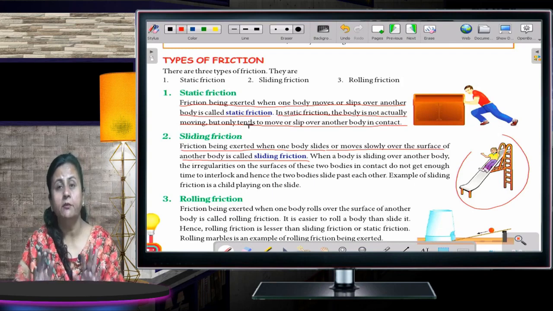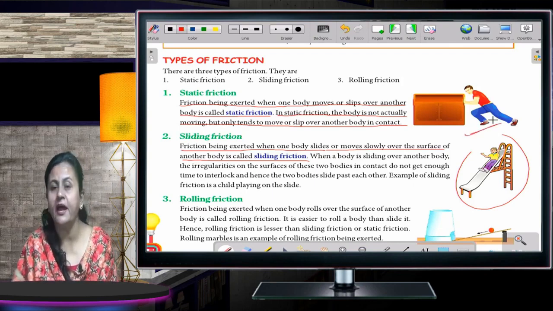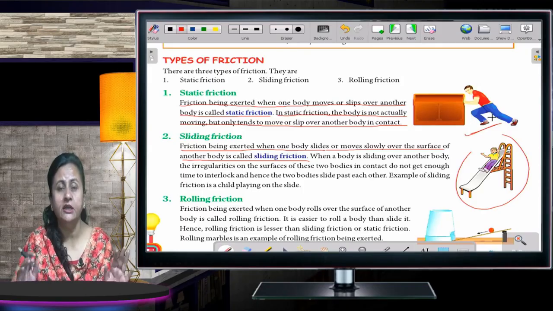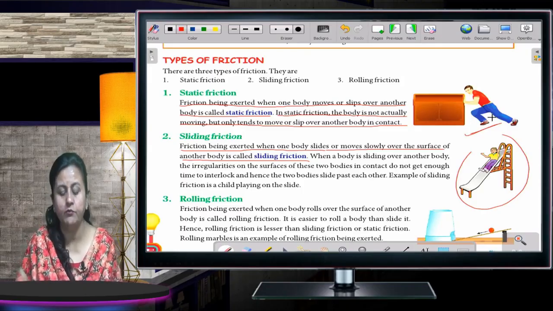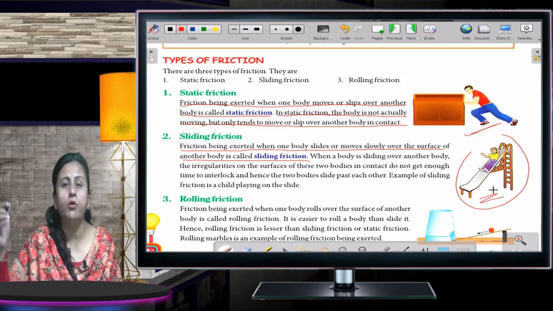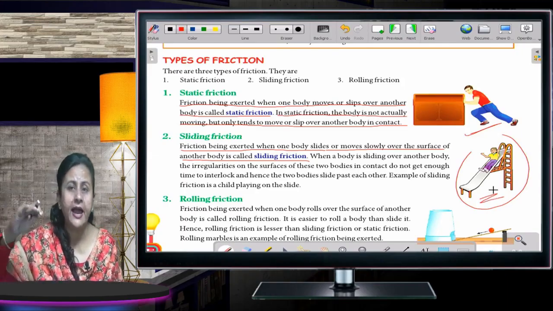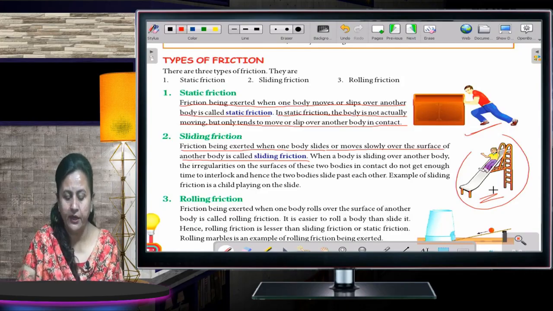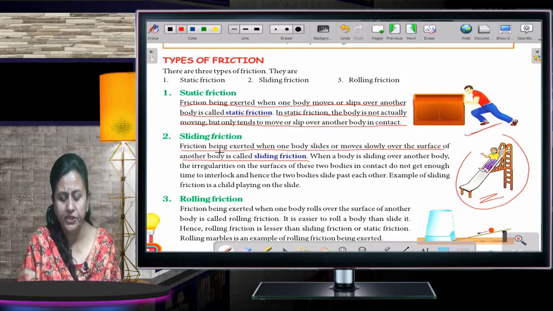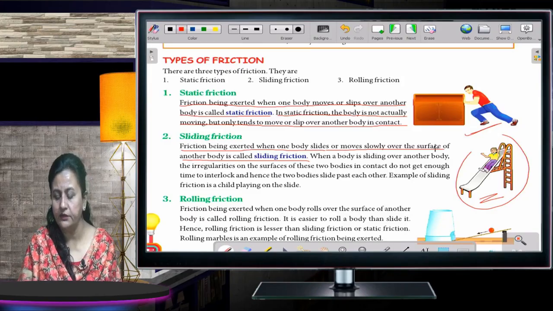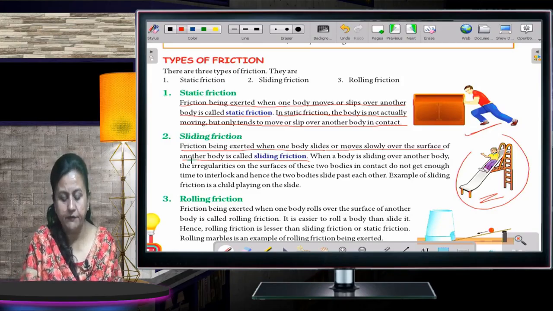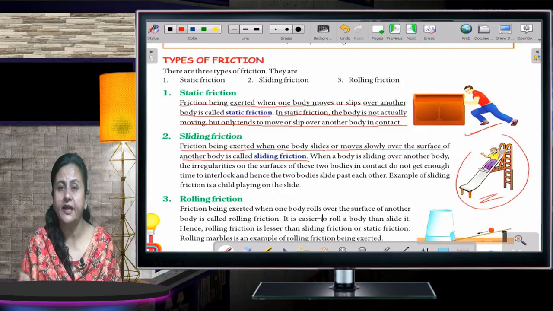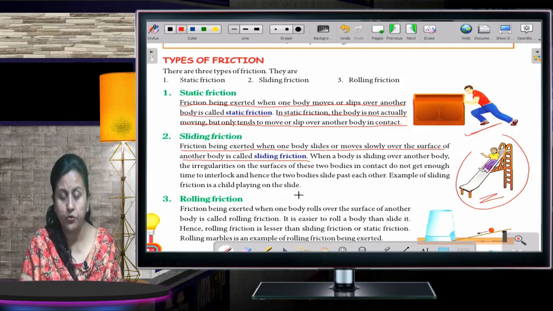You can see this man exerting pressure. He is pushing the box. That is static friction. But in this one, what is happening? The boy is moving slowly on the slide. Friction being exerted when one body slides or moves slowly over the surface of another body is called sliding friction. Now, we'll talk about rolling friction.